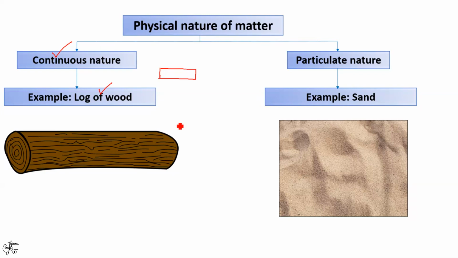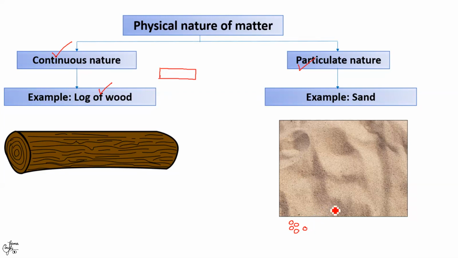You cannot see it present as small distinct particles. On the other hand, the other school of thought treated matter to be particulate in nature, that is, made up of particles. For example, sand. You can see here it consists of very small discrete particles. If you observe sand clearly, you'll be able to see small sand particles very clearly, very distinctly.